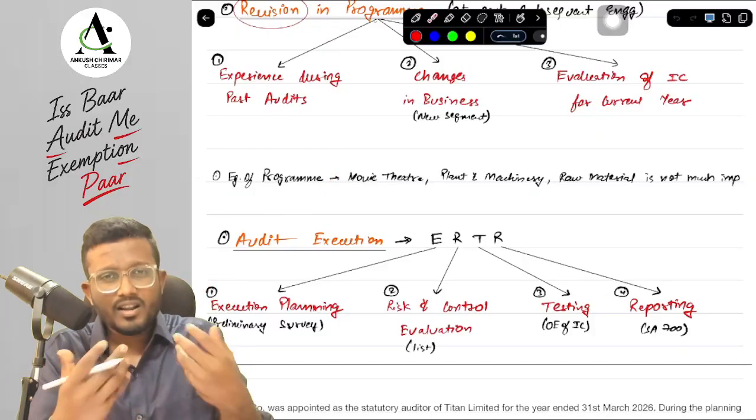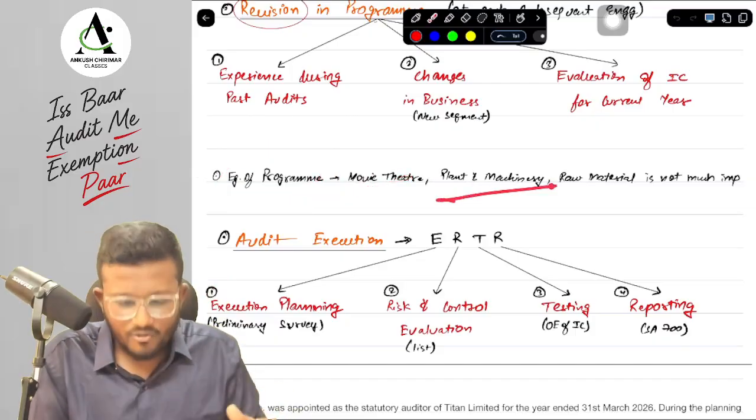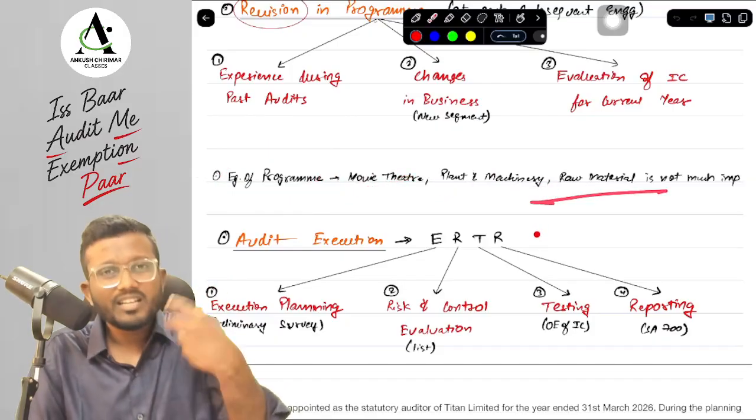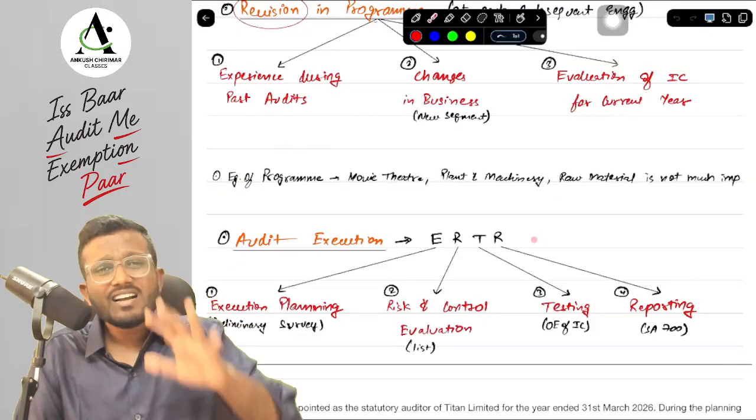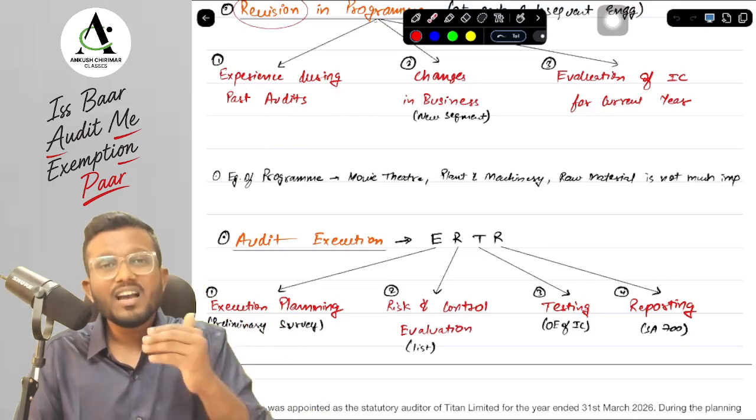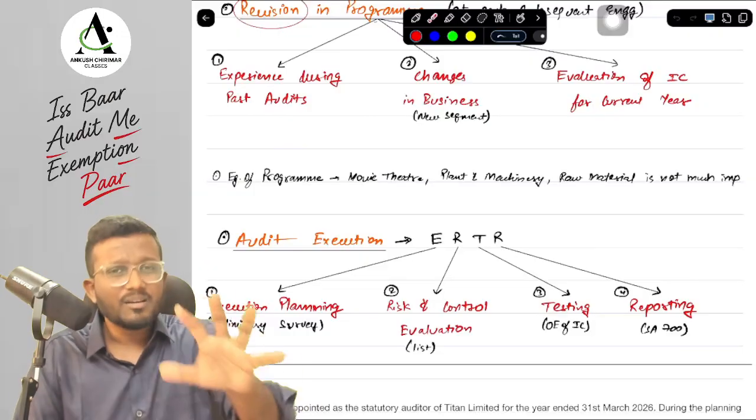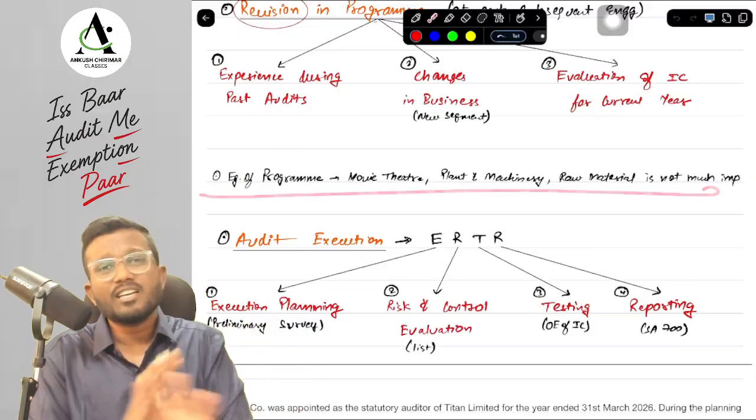You might see in other books an example of a program in terms of a movie theater. What is the audit program? For plant and machinery, what will be the audit program? For raw material wastage, what will be the audit program? That is not very relevant or important for you to be asked in the exam. We are here to make you do less effort and score more marks, so we are skipping this, and you can definitely and safely skip all these topics.